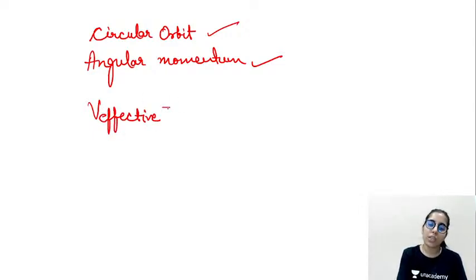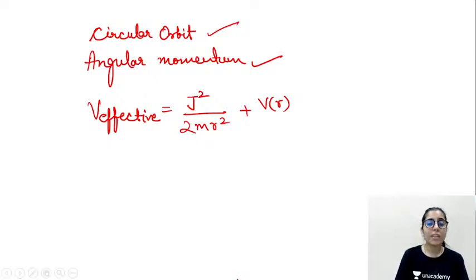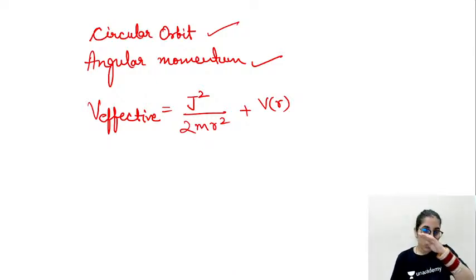You will write the effective potential, which is simply angular momentum square upon 2mr square plus V(r). This first term you just have to add to the given potential, and that's how you write the effective potential, and then proceed further with this potential to find anything you want to find. So you will not be using the given potential in any such case. You will go with this process, and that's how you will get your answer.